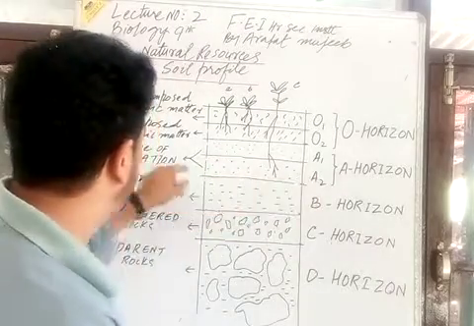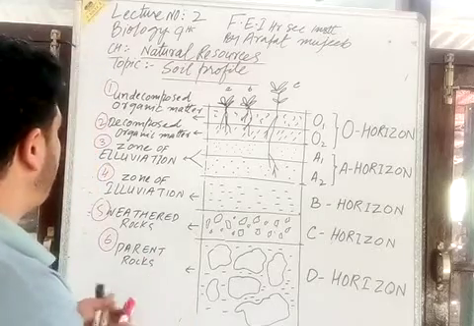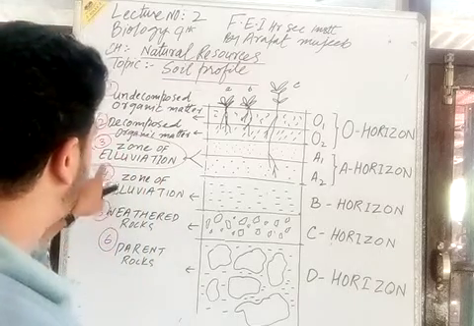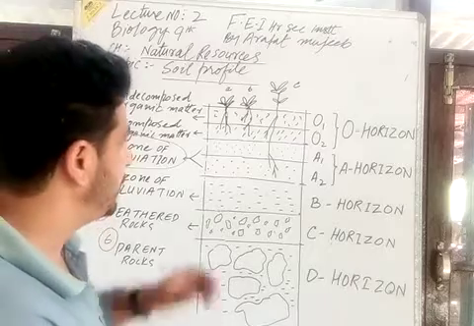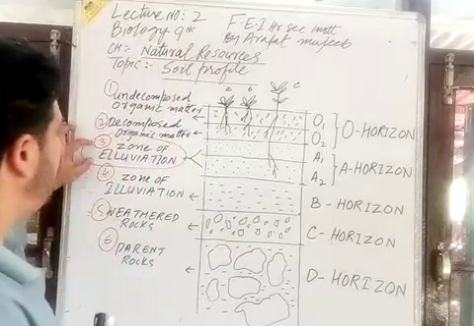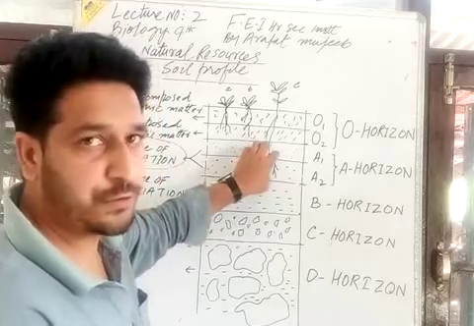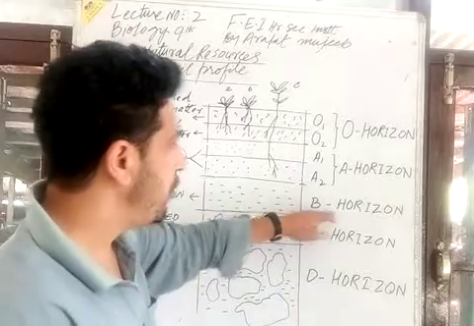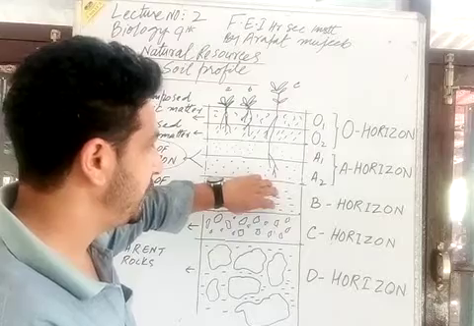So this A1 and A2 horizon is known as, याद रखिए इसको, it is known as the zone of eluviation. याद रखिए इस word को, zone of eluviation, E-L-L-U-V-I-A-T-I-O-N. Zone of eluviation collectively is of A horizon, because the soluble minerals available here reach down to the B horizon and start to accumulate here. They start to store here.